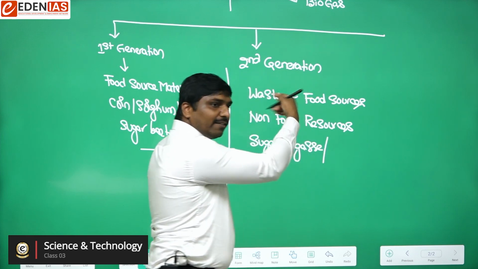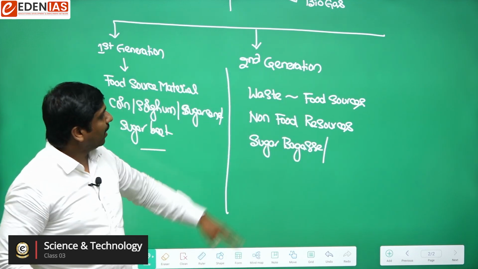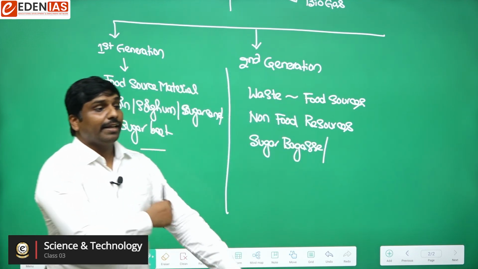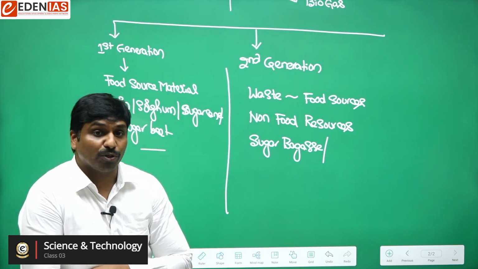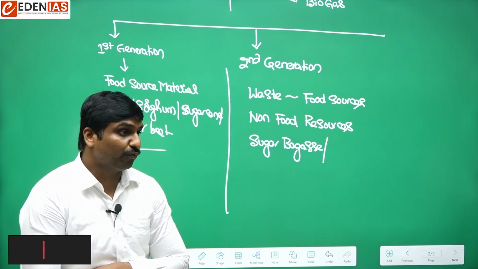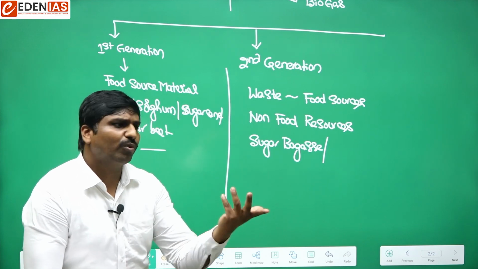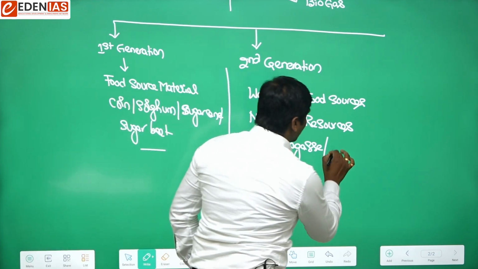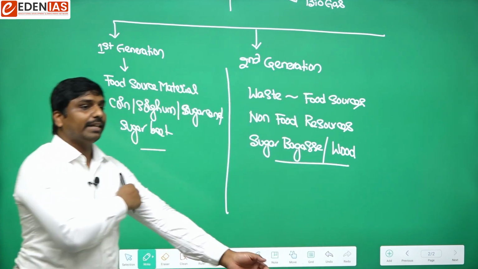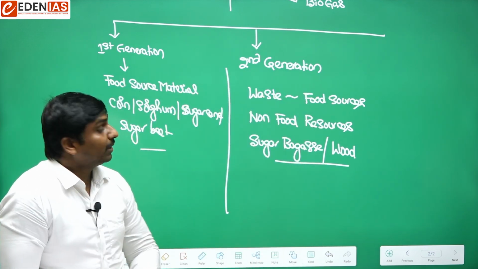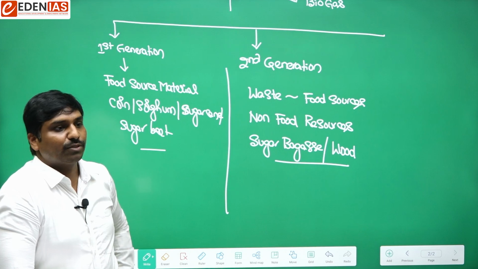Okay, so for the food source, waste from food sources. Then if we talk about non-food sources from which we can produce fuel, think about wood. Wood is something we won't eat. So materials like wood would be used for production of energy. That's how the second generation biofuels would be produced.